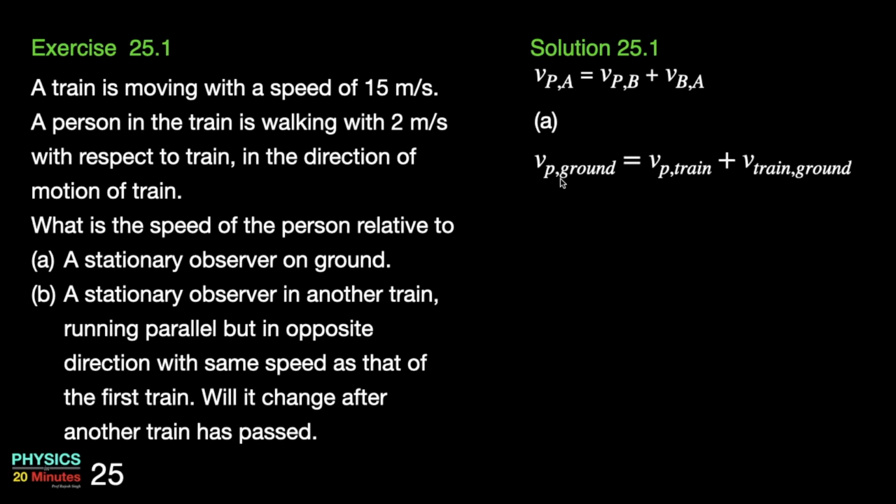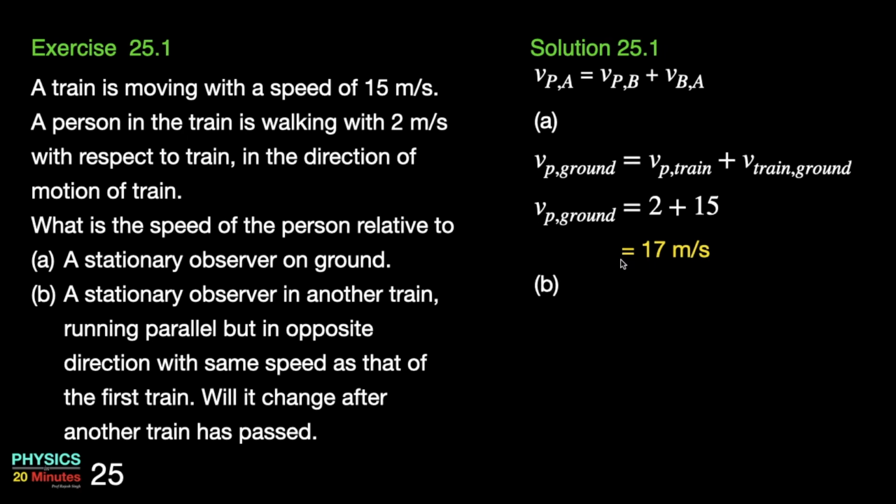Our stationary frame of reference here is the ground frame, while our moving frame of reference here is the moving train. The person is like a particle here. So Vp ground is equal to Vp train plus V train ground. Velocity of the person with respect to train is 2 meter per second. Velocity of train with respect to ground is 15 meter per second. Therefore, velocity of person with respect to ground will be 2 plus 15, which is 17 meter per second.